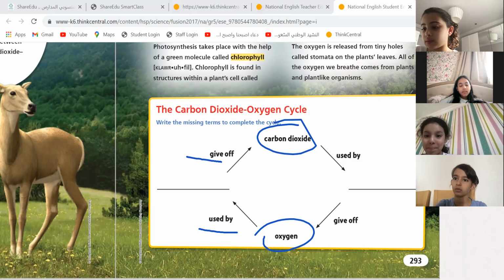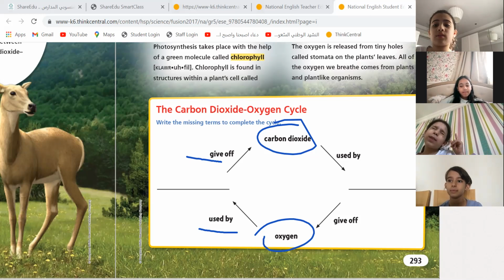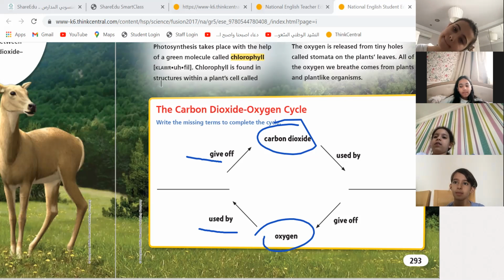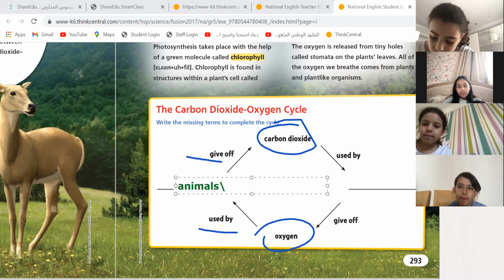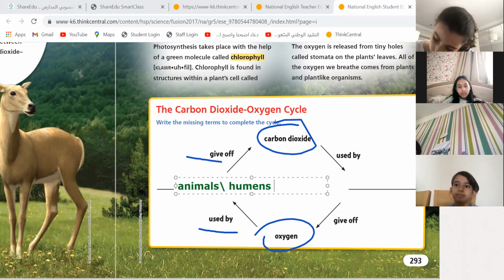Do we do that? Do we take in oxygen? Yes. Excellent. Okay. So humans. Who else? Humans and who? Animals. Excellent. No, plant does not do that. What does plant take in? Carbon dioxide. Excellent. So I'm going to write over here animals and humans.